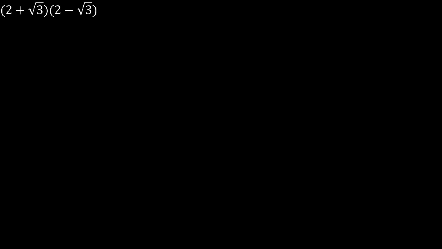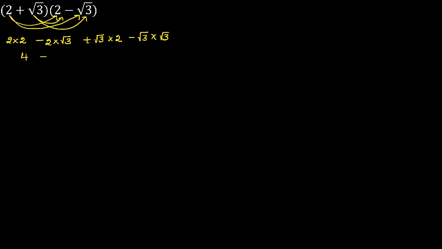Next, 2 plus root 3 and 2 minus root 3. Multiply first term with the first term, then with the second term. 2 into 2, then minus 2 into root 3, then plus root 3 into 2, plus root 3 into minus root 3.